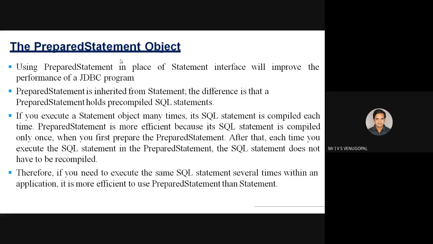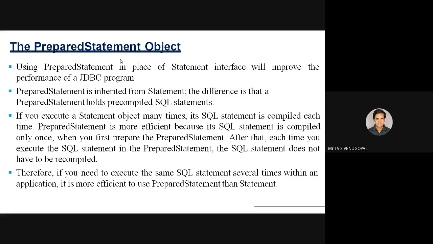For example, consider that for the first time I issued an insert statement. What your database does is prepare a plan for executing that insert query and store it with an ID. The next time the same insert query is sent to the database, it does not compile the query and directly executes that insert query with the plan that already exists.